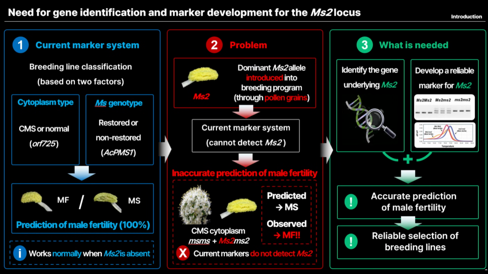Because stable control of male fertility is essential for F1 hybrid seed production, the dominant MS2 allele may be undesirable in F1 hybrid breeding programs. In this case, the IND876 marker can be used to identify and remove plants carrying the dominant MS2 allele from breeding materials. This marker-assisted selection will contribute to more efficient F1 hybrid breeding in onion.